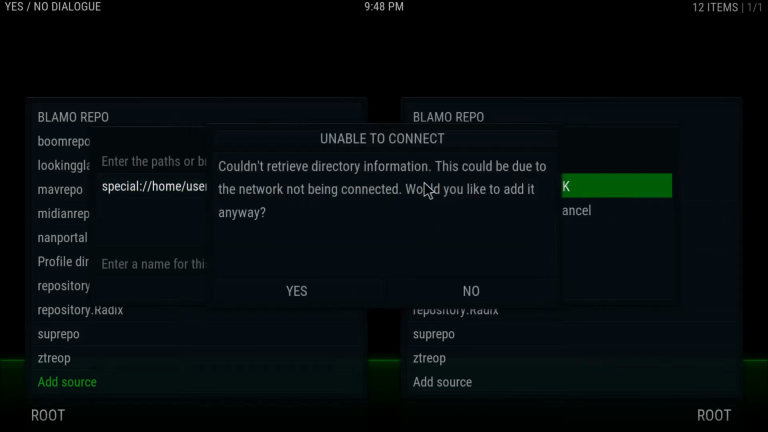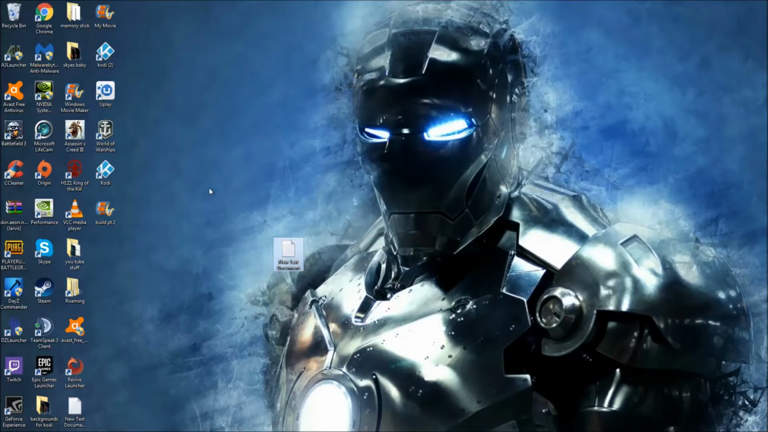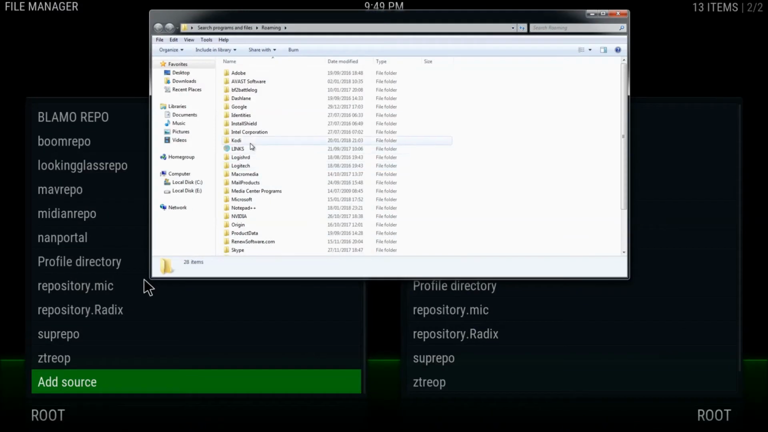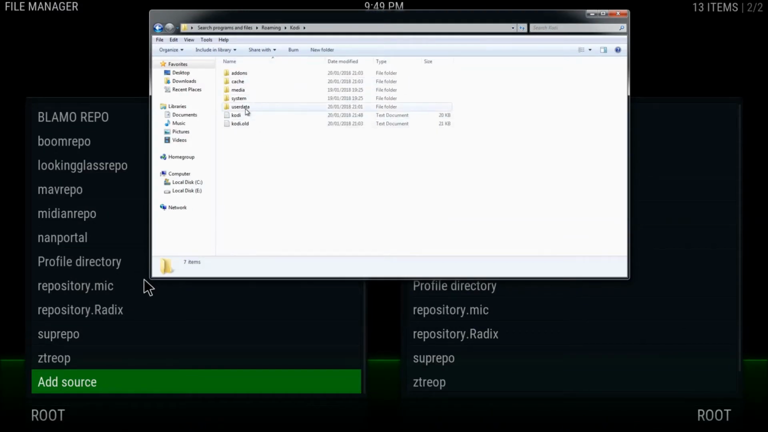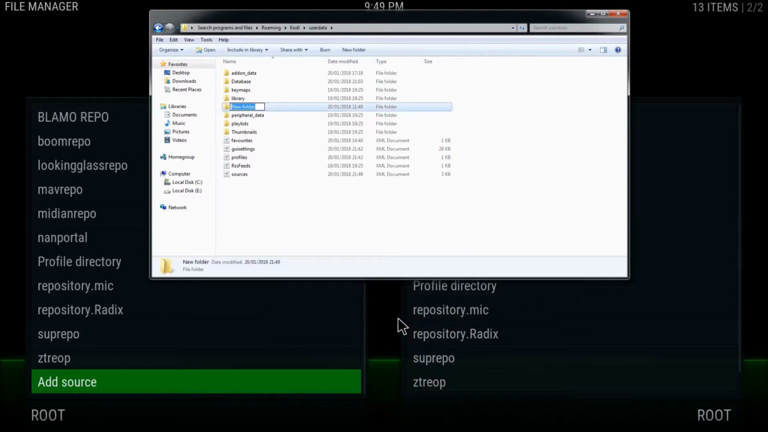That says it couldn't retrieve directory information. Would you like to add it? Yes. Right, I need to go back to my desktop here now. So now in my code folder, I need to go into user data and create a folder called backgrounds. So what I'm saying is the path that I've used is C:\Users, and the AppData Roaming code userdata. However, the Android one will be what I just showed you with the full Android data org.xbmc.code files, if you understand that.